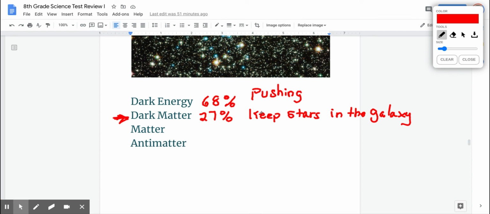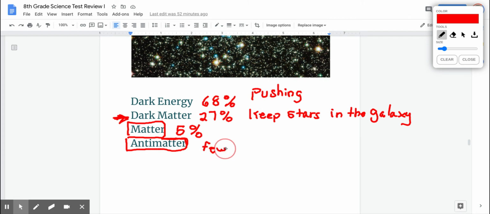But we know it's there because something is keeping the galaxy together. And we're going to talk more about this when we talk about space in a couple of months. So the rest of the universe, the one that we can see, is only 5%. Everything that we know of, everything from your dog, your cat, the aloe vera plant, Aunt Sally, your car, the Twinkie, anything that you can see, feel, taste is made of matter. And then, of course, there is antimatter, which there's none left in the universe, or maybe a few traces,